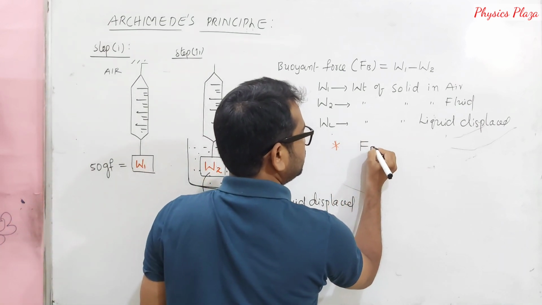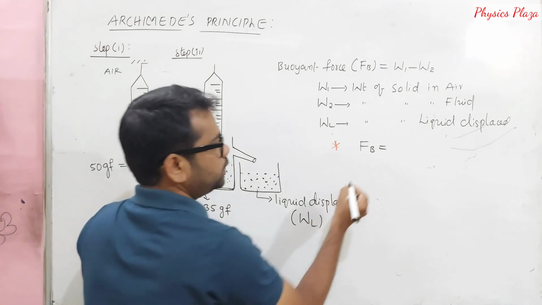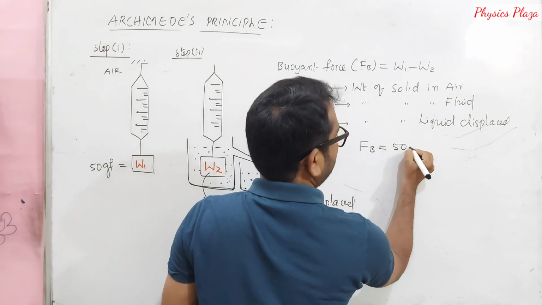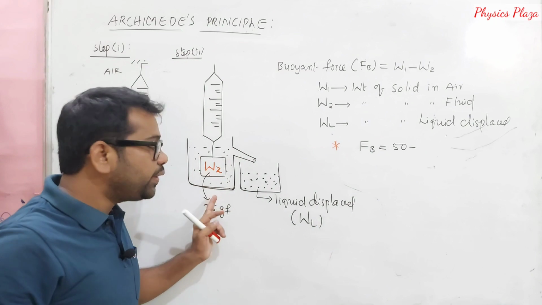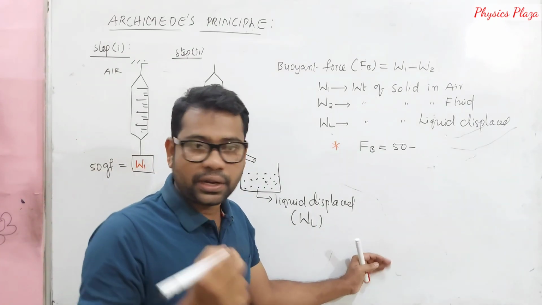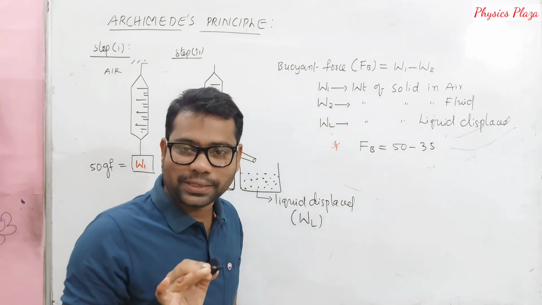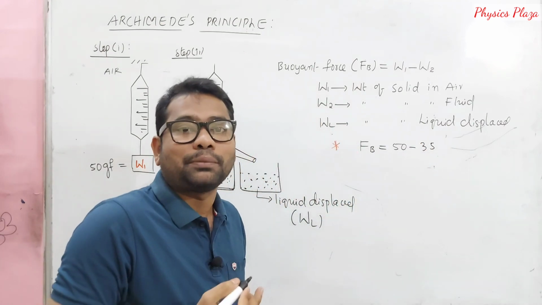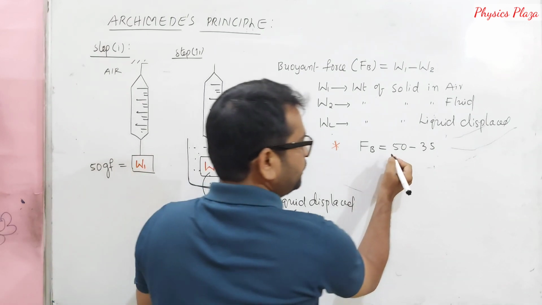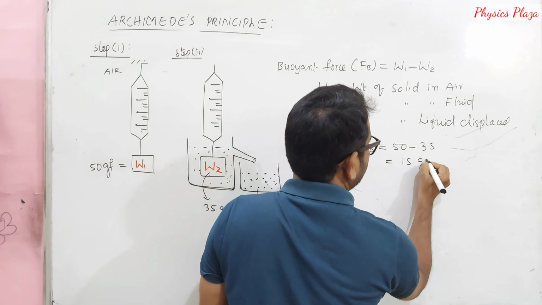Buoyant force is equal to W1, how much? 50 gram force, minus W2, how much? The weight of the solid when it is immersed in a fluid, that is nothing but apparent weight, is 35. It is just an example, not exact. When we do the experiment, we will come to that. So 50 minus 35 will be 15 gram force.